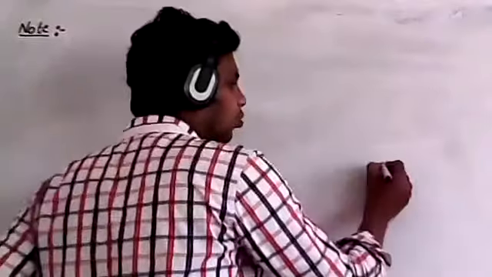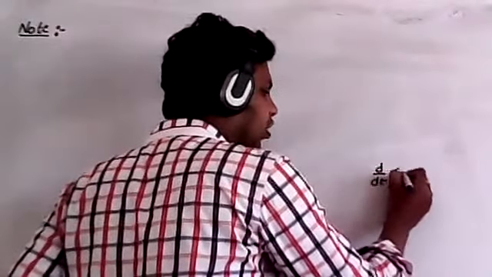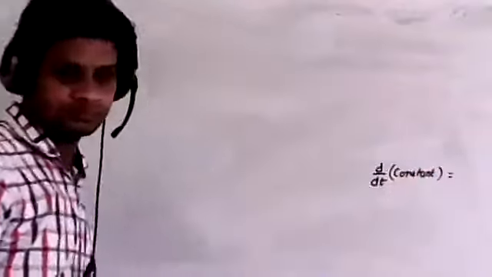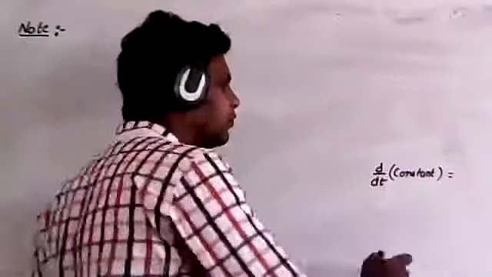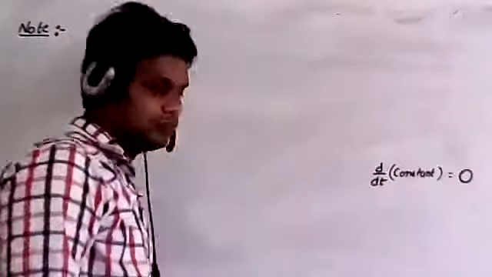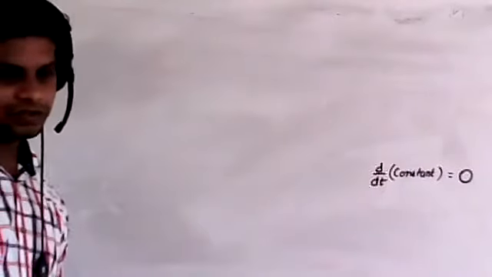Now tell me, what is d by dt of a constant? Very good. d by dt of a constant is equal to 0.